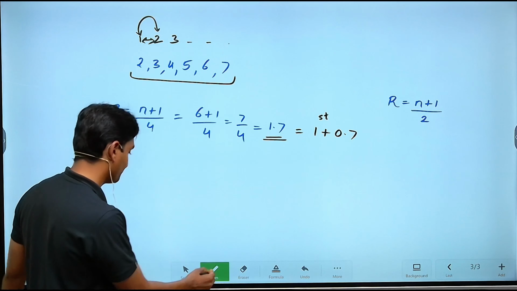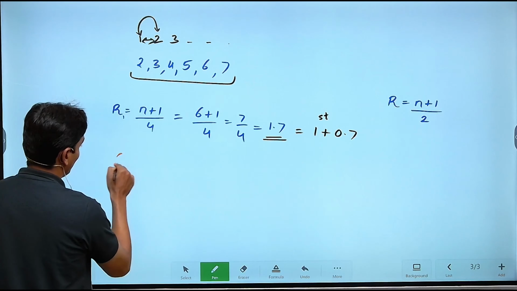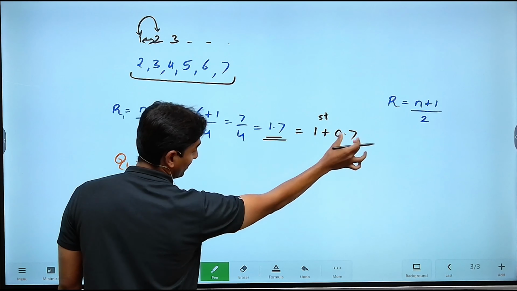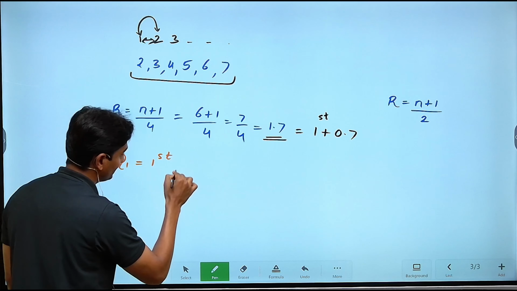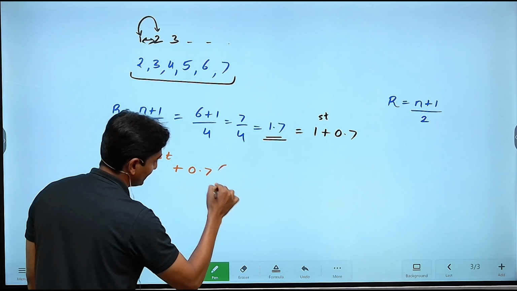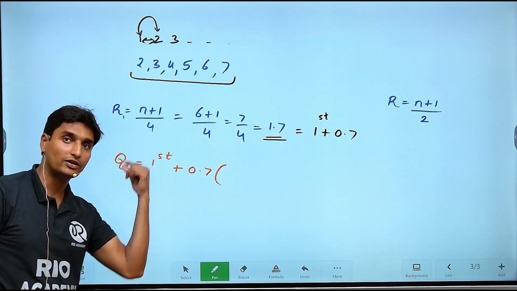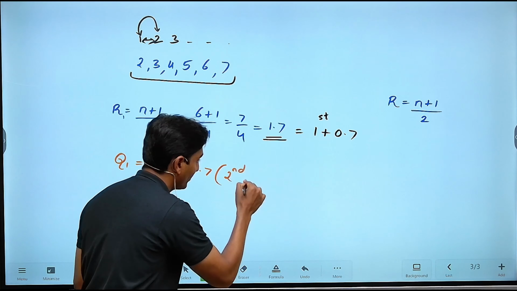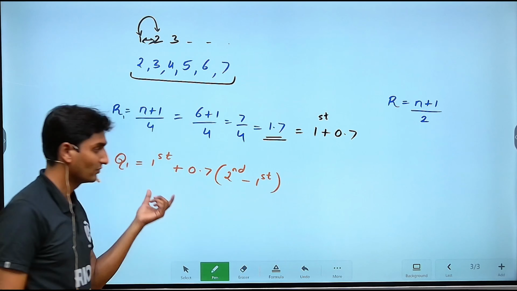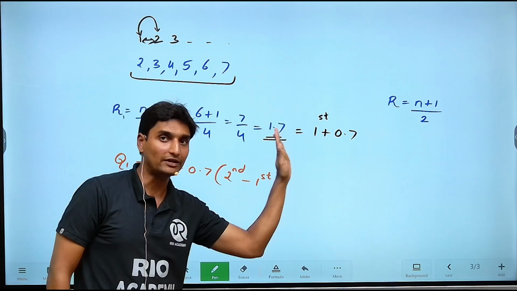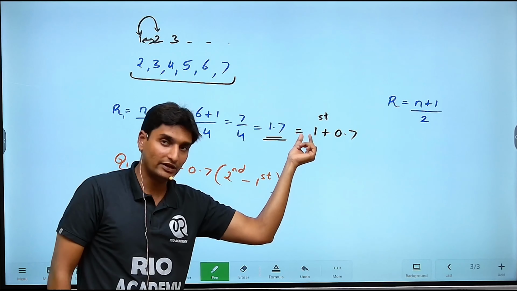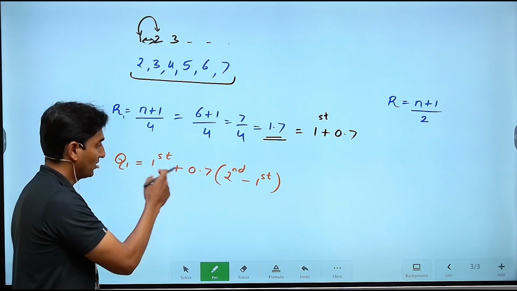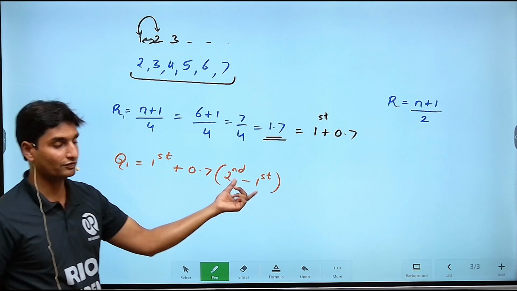How do we do that? See here. The first quartile will be given by 1.7, written as 1 plus 0.7. So I am going to take the first term plus 0.7 as it is, multiplied by the difference between the next term and the first term. You're breaking them down as 1 plus 0.7. These are the ranks, hence you're taking the first rank or first position, 0.7, and then the next term. Next to 1 is what? 2, second term minus the first term.